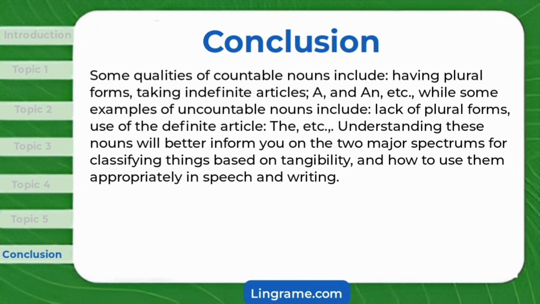Some qualities of countable nouns include having plural forms, taking indefinite articles, a and an, etc., while some qualities of uncountable nouns include lack of plural forms, use of the definite article, the, etc. Understanding these nouns will better inform you on the two major spectrums for classifying things based on tangibility, and how to use them appropriately in speech and writing.